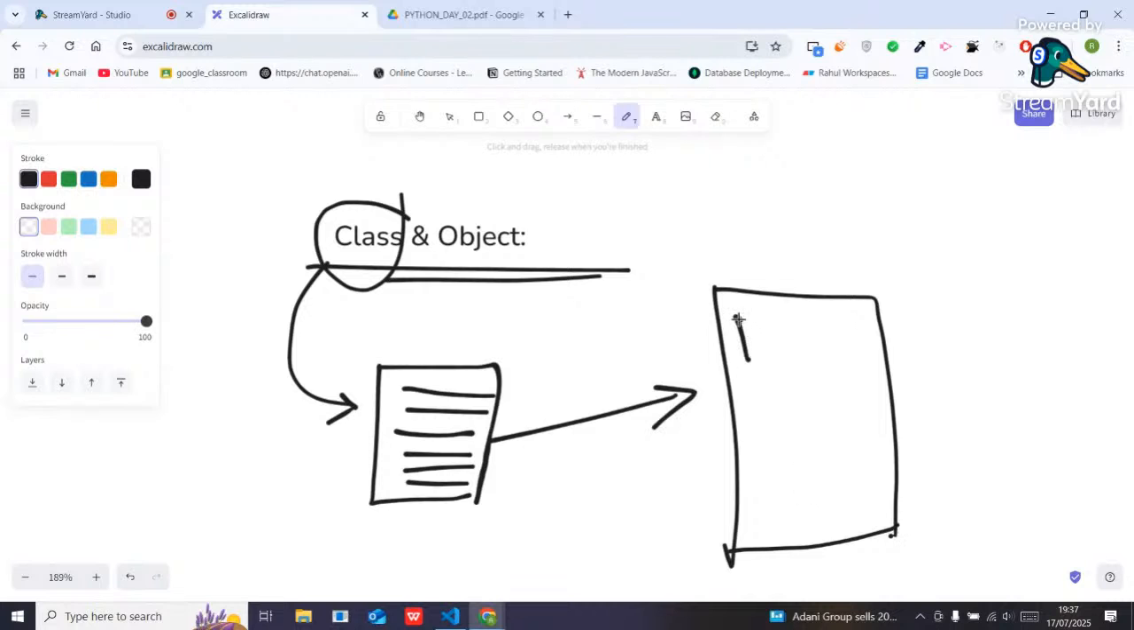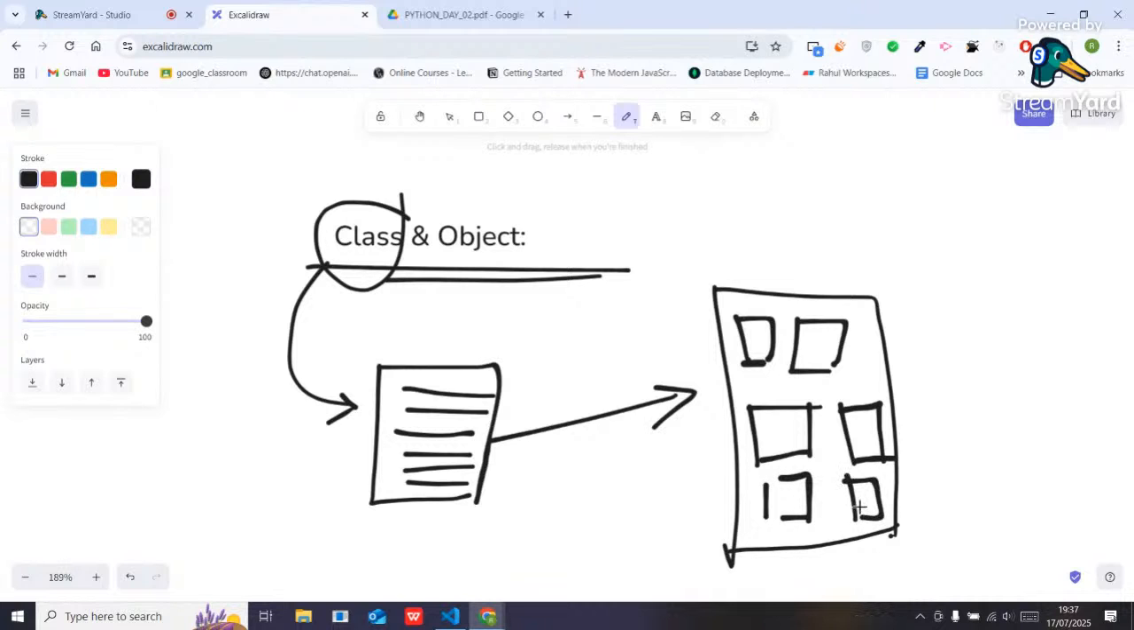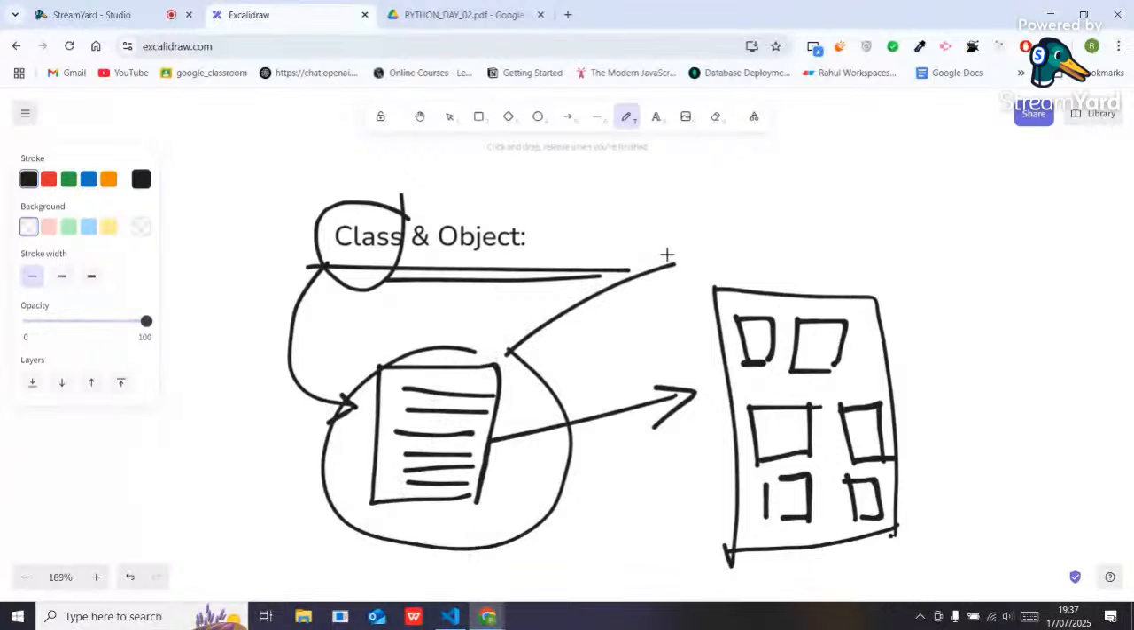Suppose it's a beautiful building, guys. You can see the windows here, right? Very attractive building, guys. I know, I'm very good in drawing, guys. See, it's my building, right? So by following this blueprint, I can create my building. Right, guys? So I can say that class is nothing but a blueprint.